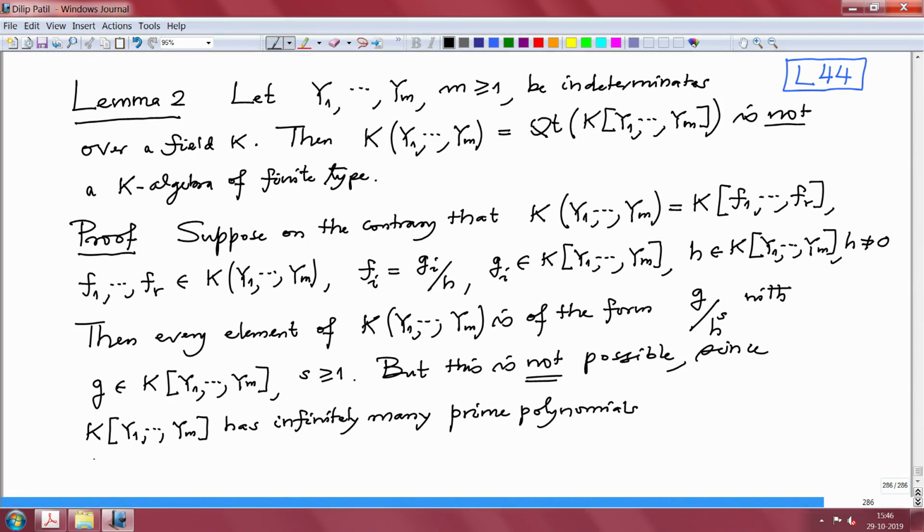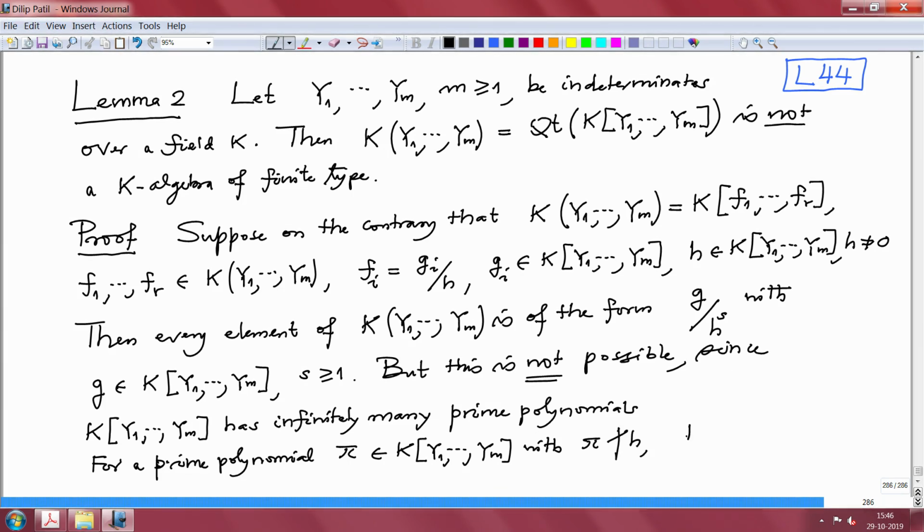So for a prime polynomial pi in K[y1, ..., ym] with pi doesn't divide h, 1 over pi cannot be written in this form, g by h to the power s, for any s.